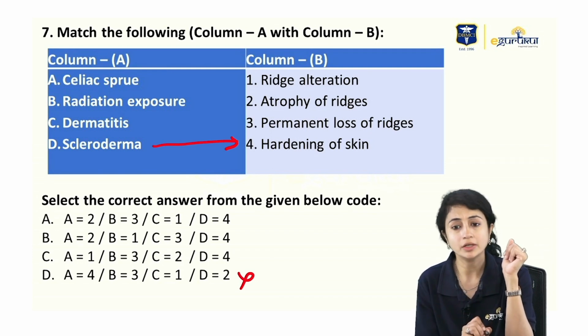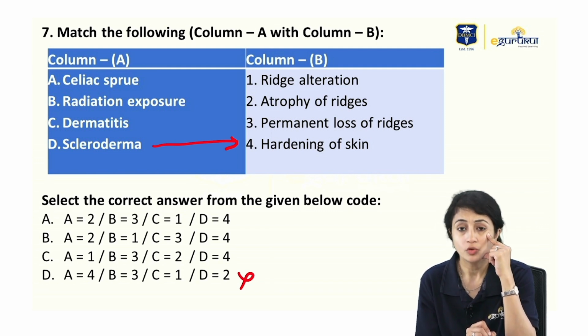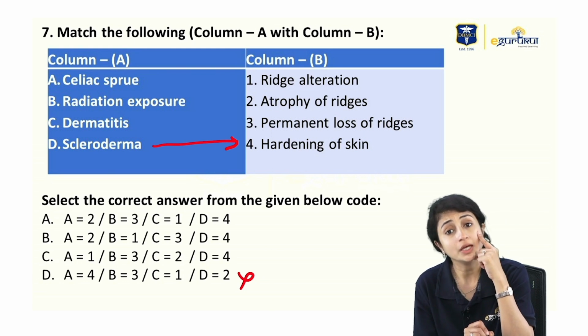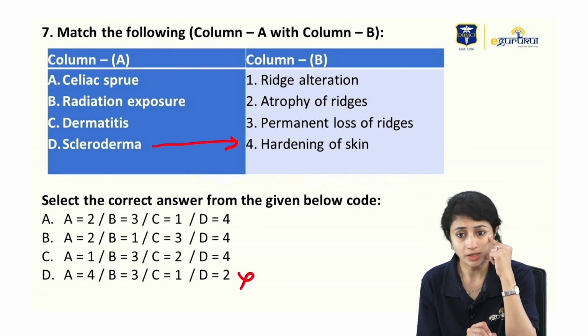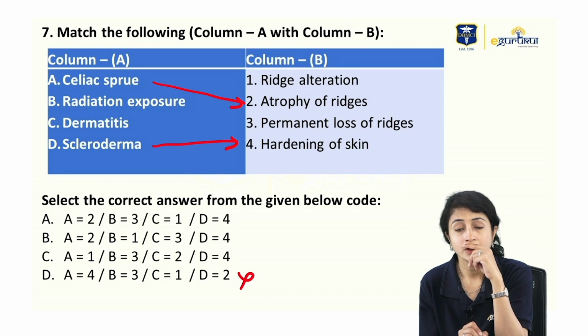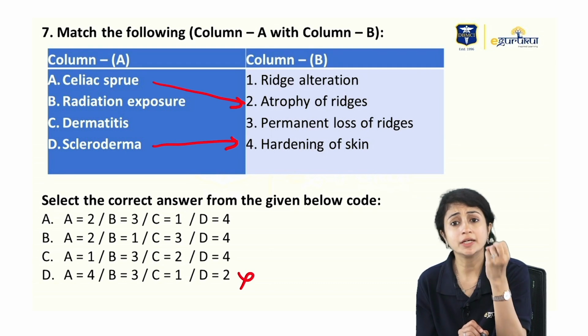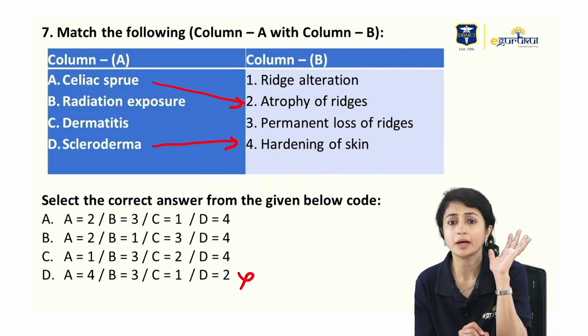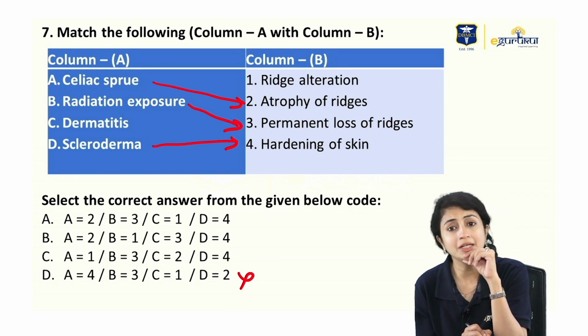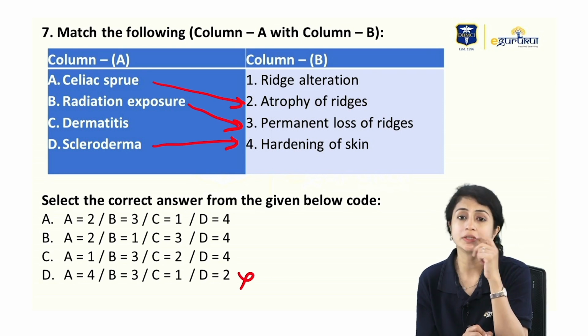Now, I have three options from which I have to rule out. If you remember celiac sprue, what was celiac sprue? It was associated with dermatitis herpetiformis, and in dermatitis herpetiformis, there is atrophy of ridges, right? So, celiac sprue is associated with atrophy of ridges. Whenever there is significant radiation exposure, radiation always causes complete damage. So there is permanent loss of ridges. Dermatitis, on the other hand, causes some alterations of the ridges.